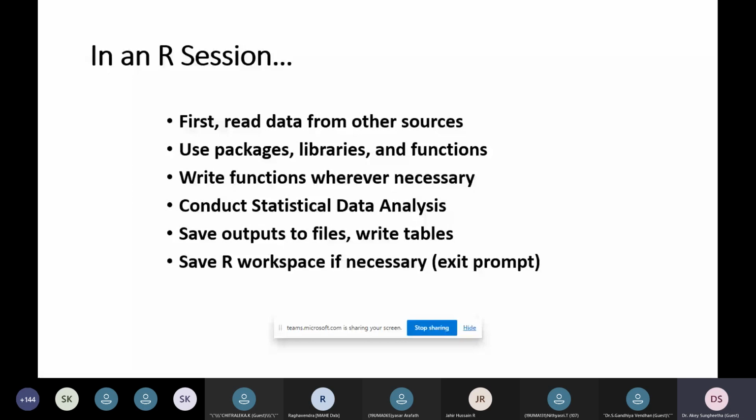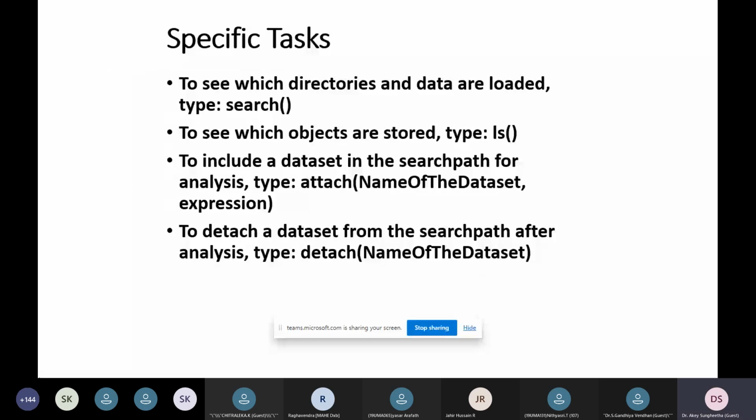So these are some specific tasks in R. To see whether the directories and data are loaded, you can use type colon search, and in order to present some statistical functions, like some of the very basic or fundamental algorithms, if we want to implement or analyze the raw data, the statistical model can predict the result for different fields like the education field, or any kind of weather information for a weather project, or any kind of business information like the stock market, or any kind of sensors, IoT sensors, which provide information that could be collected, and those could be applied with statistical functionalities and fundamentals of statistical principles in order to analyze the raw data.